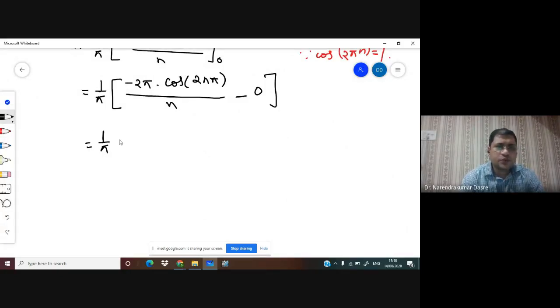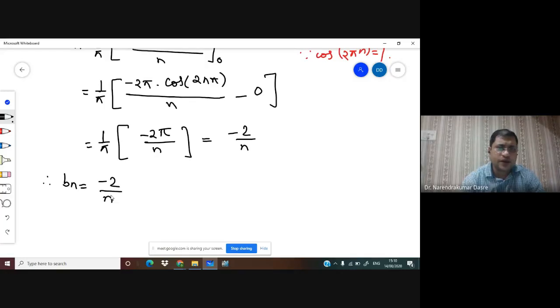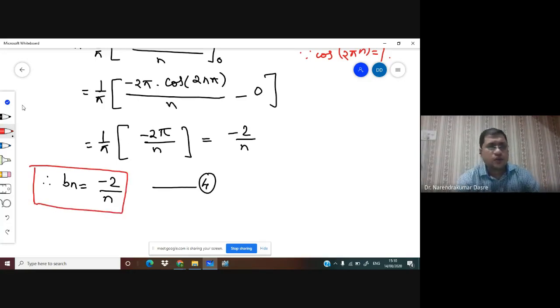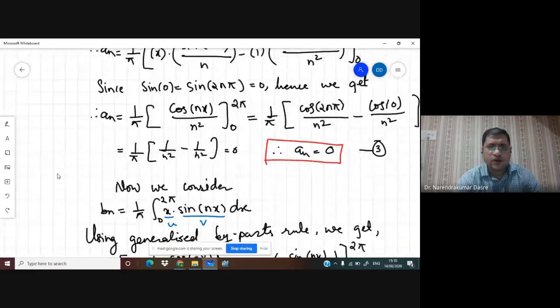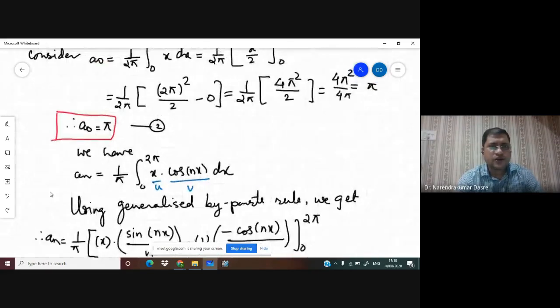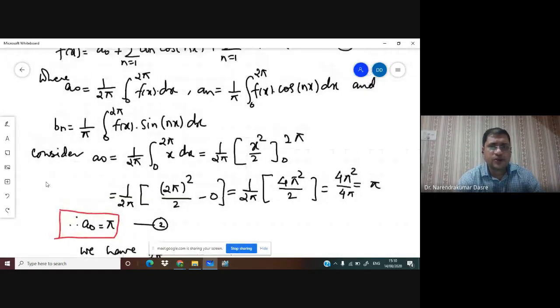So we can write from equations 1, 2, 3, and 4, we have f of x is equal to a0, that is going to be pi. Then this an is 0, so that's why all the terms of cosine will not be there, and this is bn. Minus 2 we can have outside, and then we'll be having summation over n running from 1 to infinity, 1 by n, and we'll be having sine of nx.